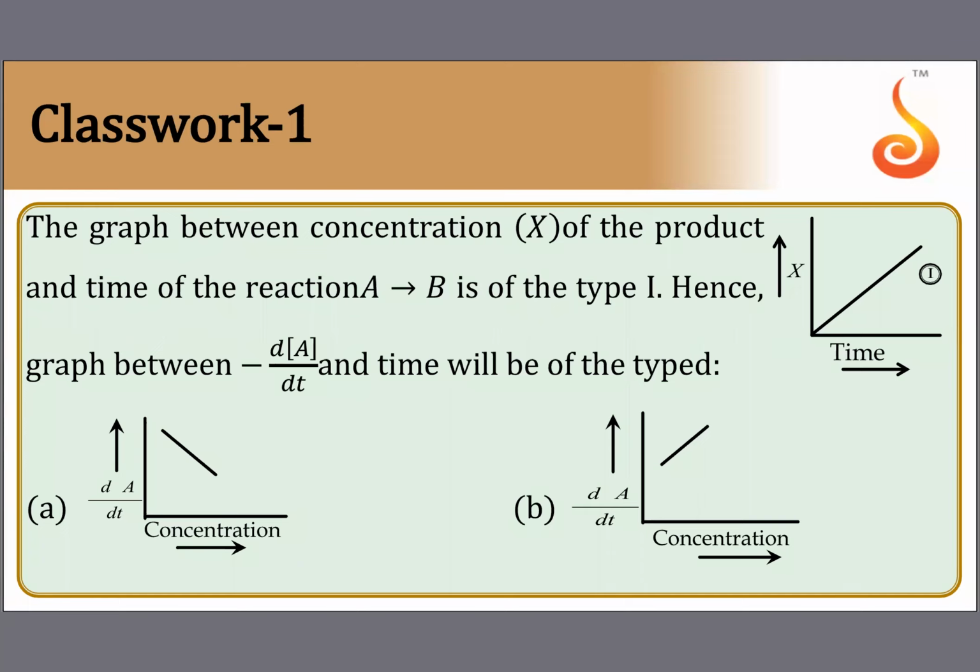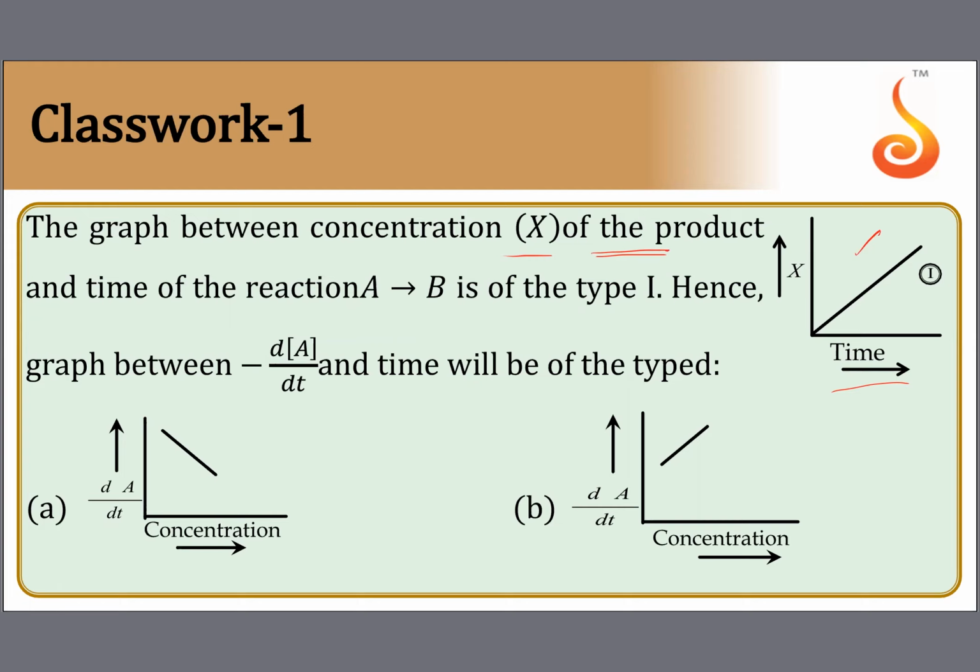The graph drawn between x of the product and time for the reaction A to B is of type 1. Hence, the graph drawn between minus dA by dt and time is of the same type. Here, in the question part, they gave us a graph between the concentration x of a product and time t. They got a straight line graph passing through the origin. It shows that concentration is increasing linearly with respect to time.